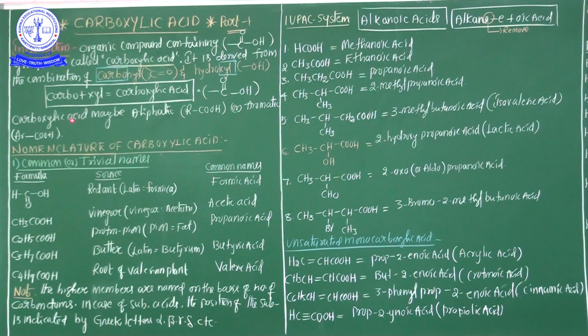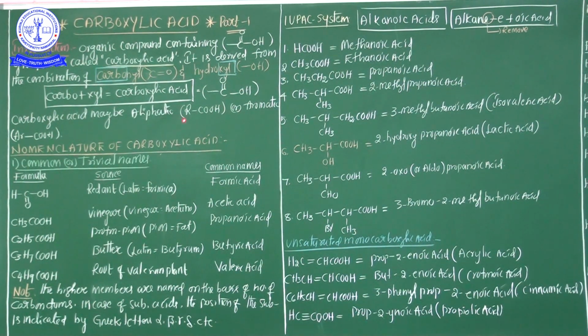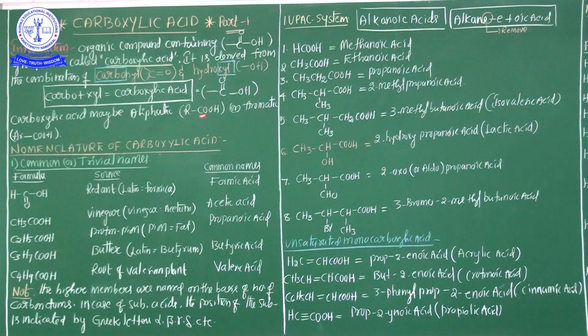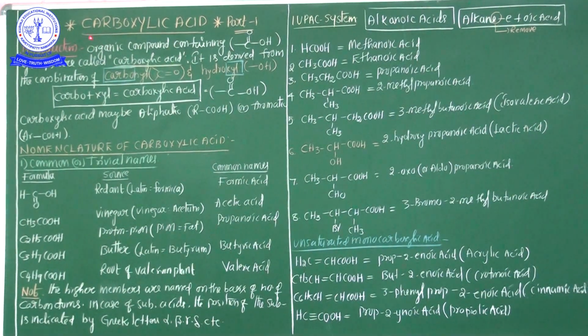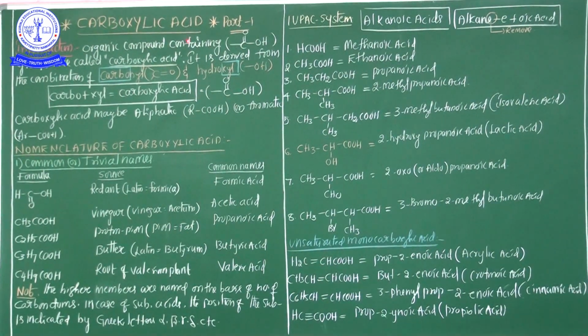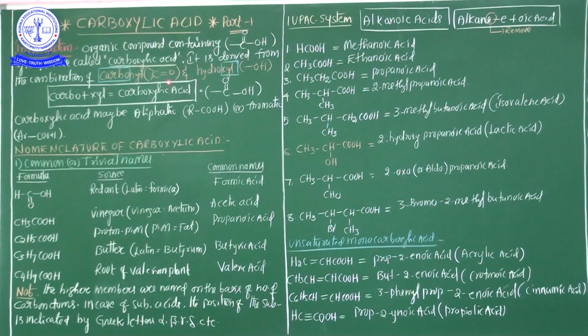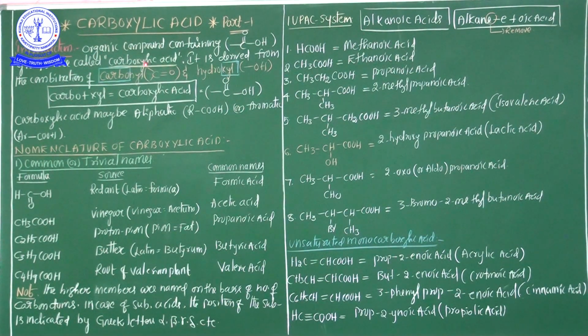Hi students, today we are going to start another important functional group from organic chemistry, carboxylic acid. You know that, my dear students, carboxylic acid, the different types of functional groups and examples, is very useful in our day-to-day life. Not only for industrial purposes, in medicinal purposes also, different types of carboxylic acids are very important.